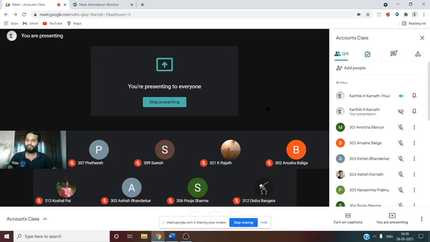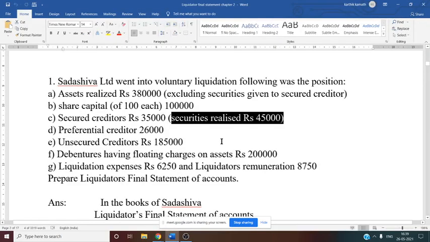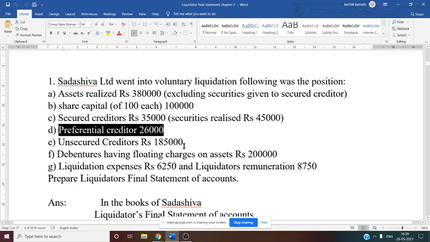Why will they give it back to the liquidator? So that he can make the distribution in a smooth way. Other parties also stand in the line to receive the payment. After making the payment to the secured creditor, other parties also want to get their payment. That is why whatever surplus the secured creditor gets, he will return back to the liquidator. That is 10,000. Preferential creditor is directly mentioned in the problem, 26,000.